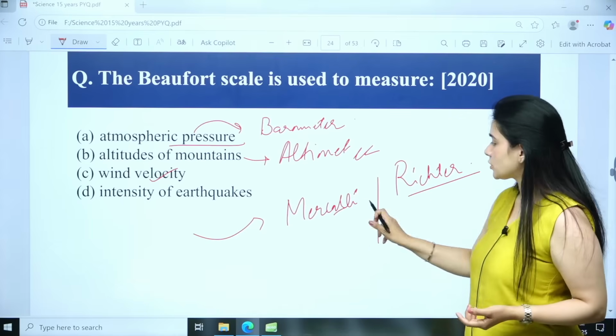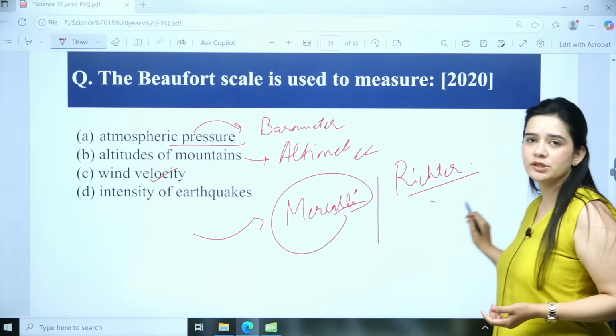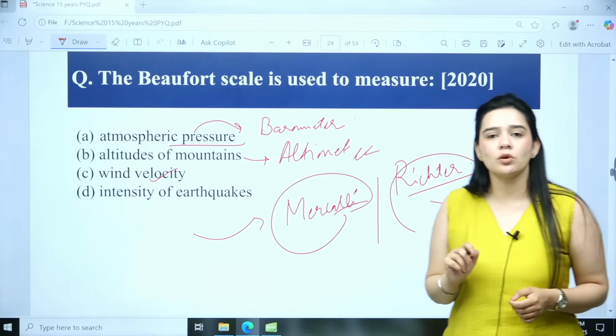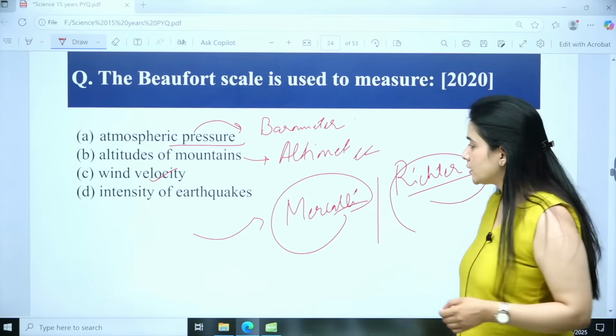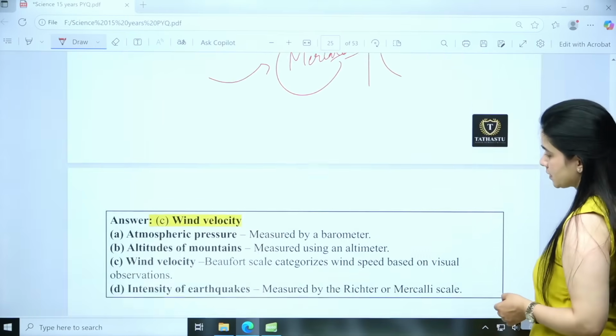Both of these are associated with earthquake. One is measuring the intensity and Richter scale is measuring the magnitude of the earthquake, right. Then we have the next question. So you can revise all of these tables.